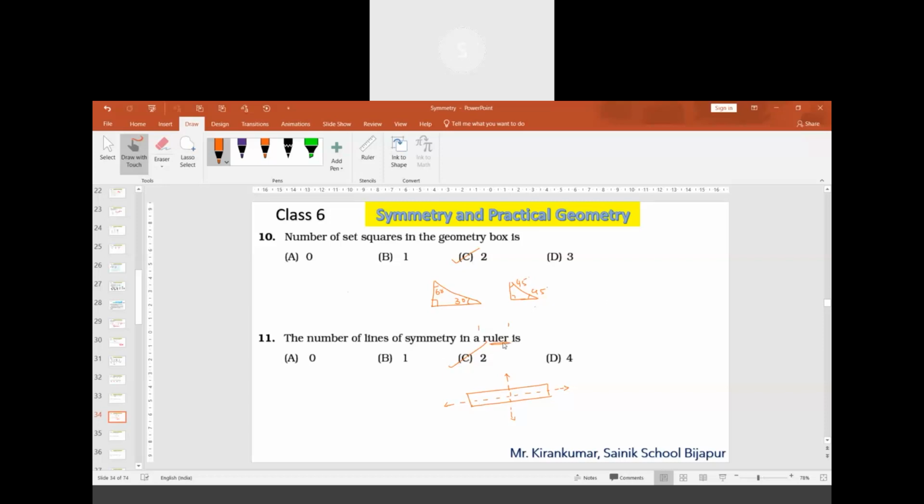They did not mention that it is extended. A ruler will be having a fixed length. So from the middle, we can have a line of symmetry vertically, and from the middle horizontally also we can have a line of symmetry. There are two lines of symmetry. Both understood, thank you, sir.